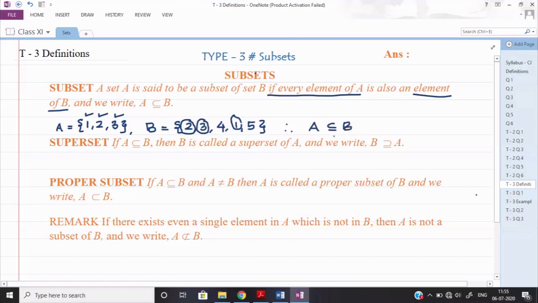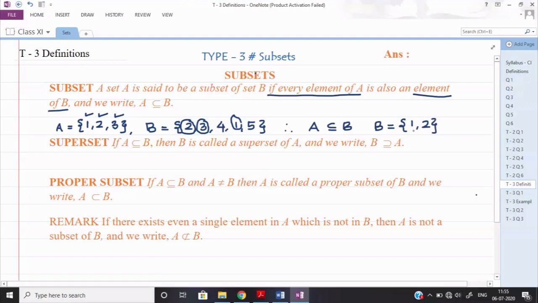Now this horizontal line is drawn for the possibility that A can be equal to B also. A can be equal to B also. Means if A and B are equal, we can say that A is a subset of B. In that case, in the reverse order, we can say that B will be a subset of A. In short, every set is a subset of itself. Suppose B is equal to {1, 2}. So I can say that B, {1, 2}, is a subset of B.